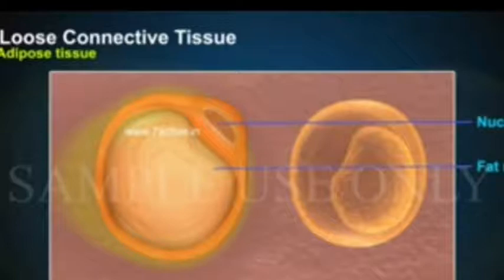You can see there is a nucleus and the fat storage cell, that is the adipocyte. Its main role is to store energy in the form of lipids. That is, the cells of this tissue are filled with fat globules. So it stores fat, and it also acts as an insulator to the body.